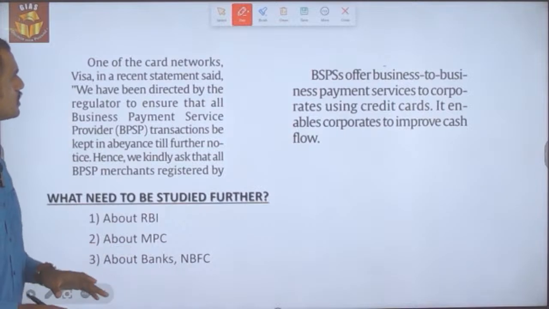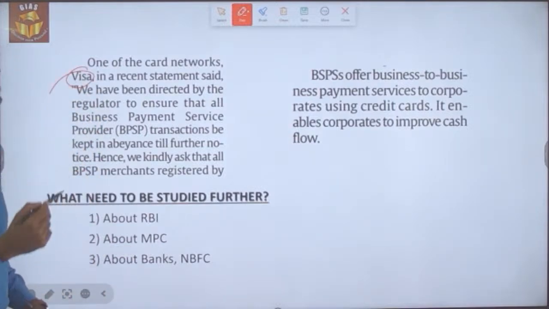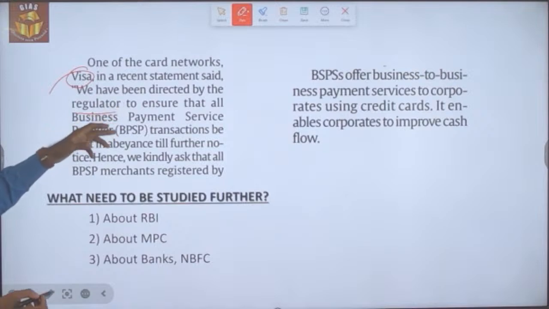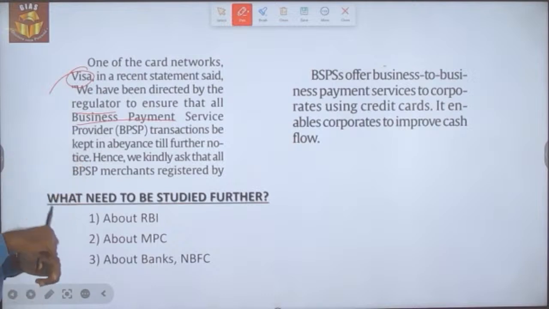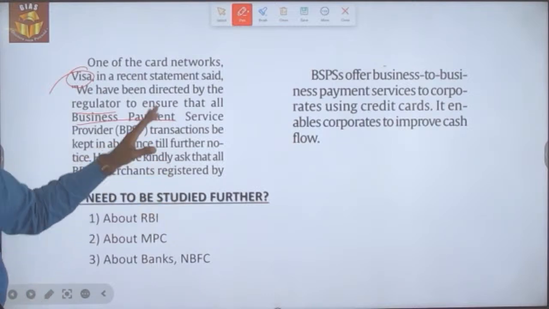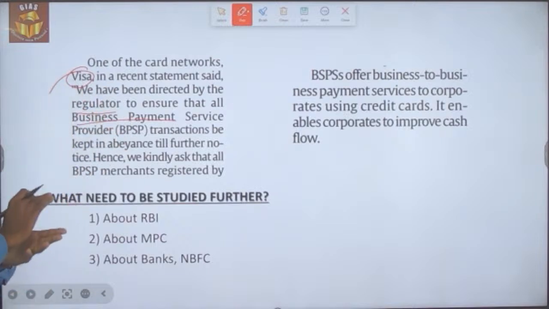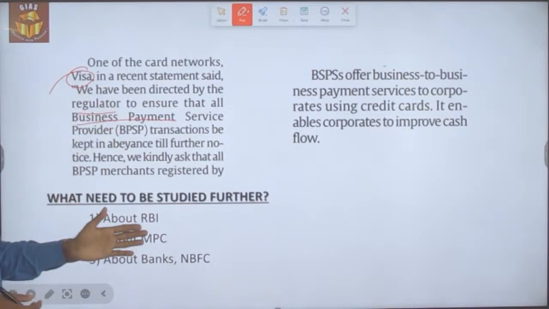And one of the card networks, Visa, in a recent notification, has said that they have been directed by the regulator to ensure that all business payment service provider transactions be kept in abeyance till further notice. So this is the information being given by Visa in recent times.